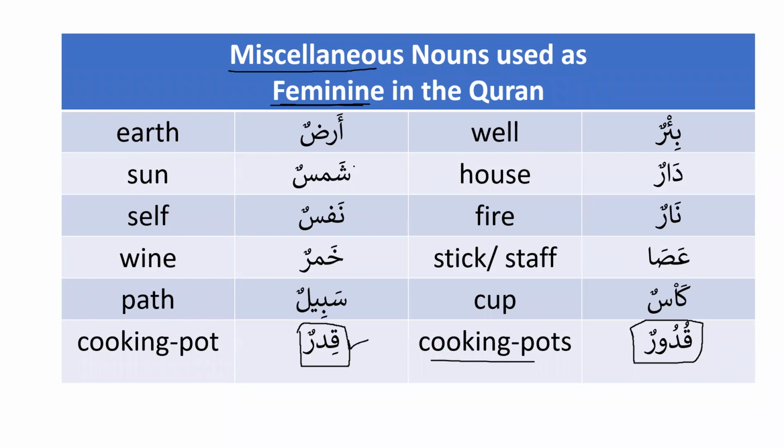The only thing that you need to do is maybe take a picture, or write them down, and just go through them every day until you memorize them. We have to memorize them, inshallah. Now whenever you see them, for example in the Quran, we have ardullahi wasi'atun. Why? Because ard is feminine. Similarly, shamsun, nafsun, all of them are feminine, and inshallah, I'm sure you can memorize them.